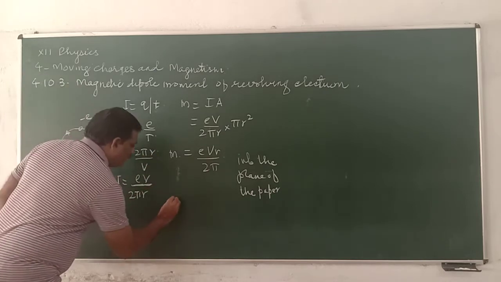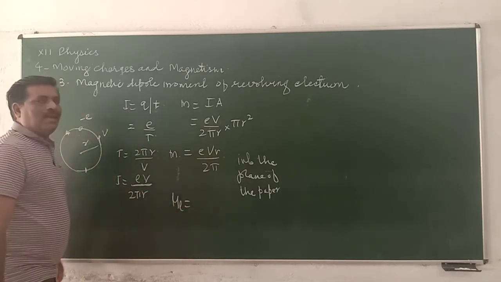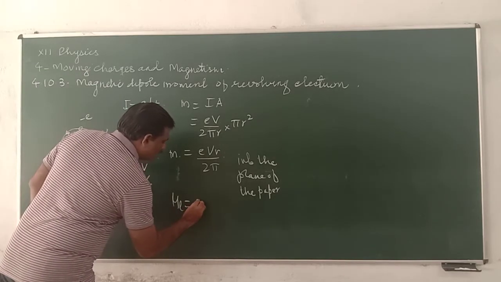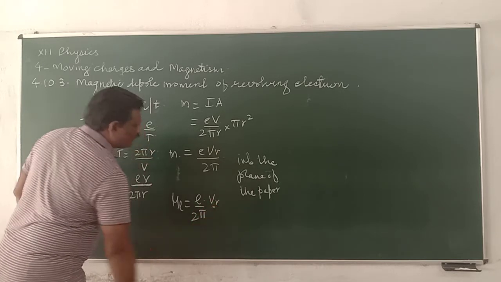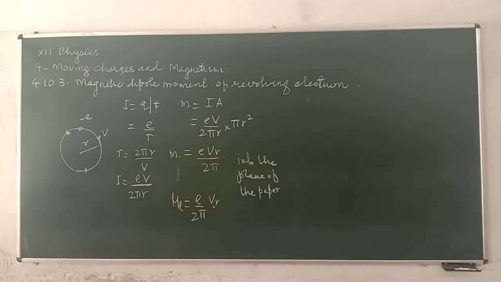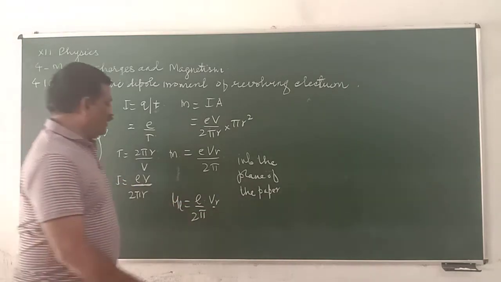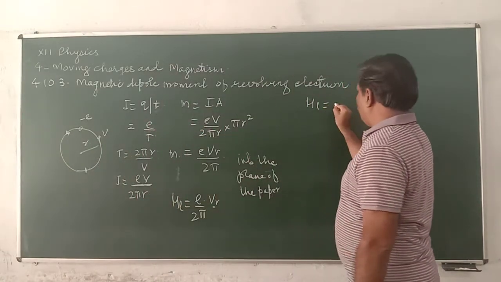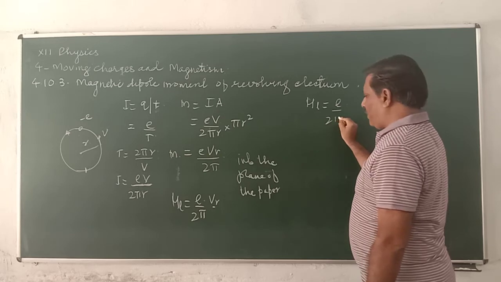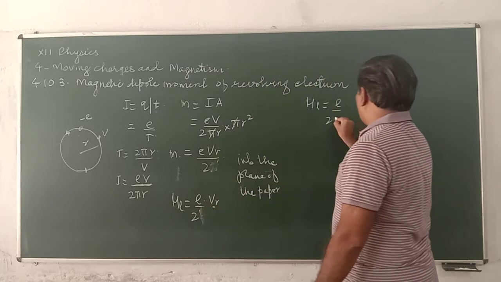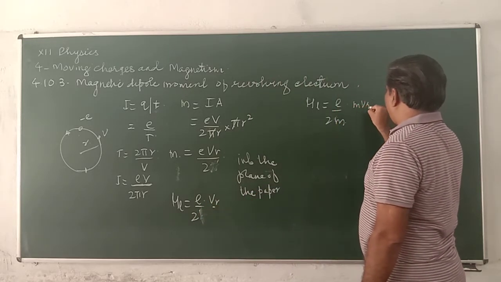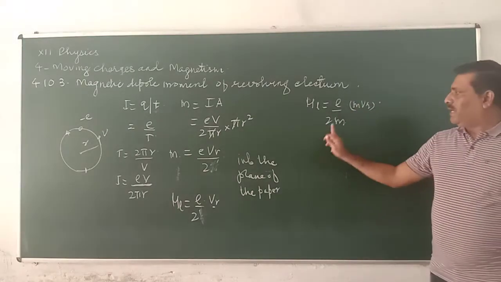This magnetic dipole moment is represented by the symbol mu L, which equals e v r by 2. Suppose I multiply and divide by m, then mu L is equal to e by 2m times m v r.